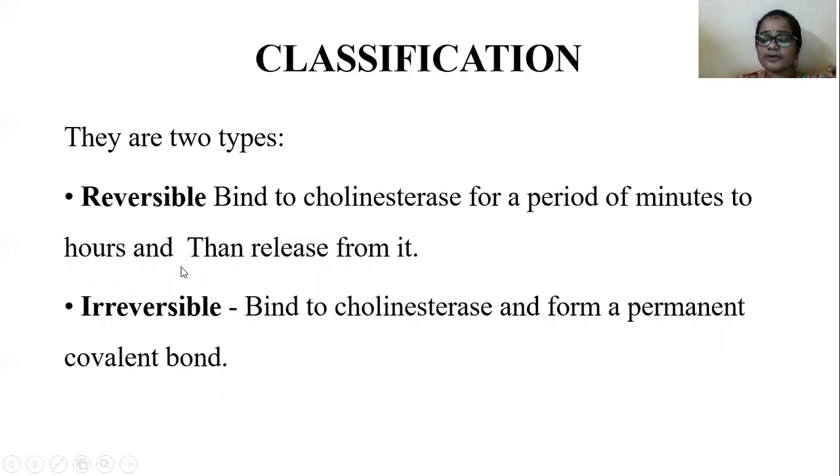Next, irreversible cholinesterase inhibitors also bind with cholinesterase enzymes. Both bind with cholinesterase enzymes, but for reversible inhibitors the binding time is only a period of minutes to hours. Irreversible cholinesterase inhibitors bind with the cholinesterase enzyme and form a permanent covalent bond. These irreversible cholinesterase inhibitors inhibit the inactivation of acetylcholine.